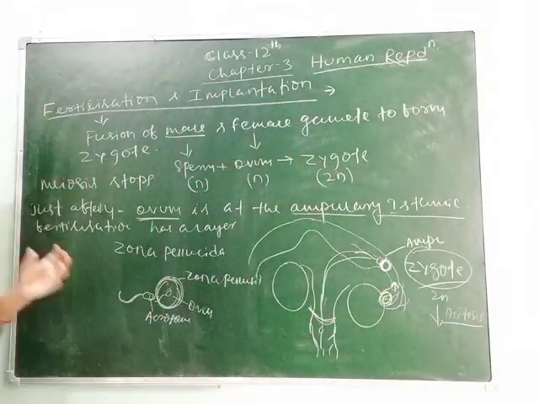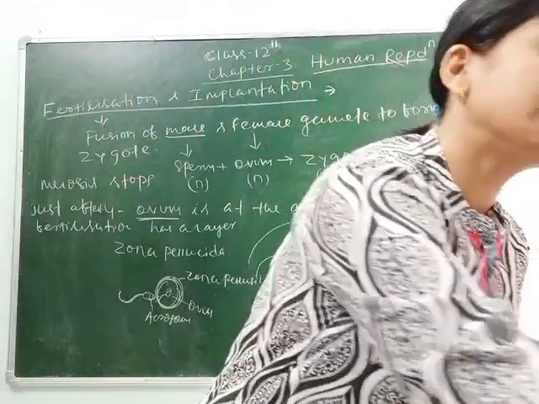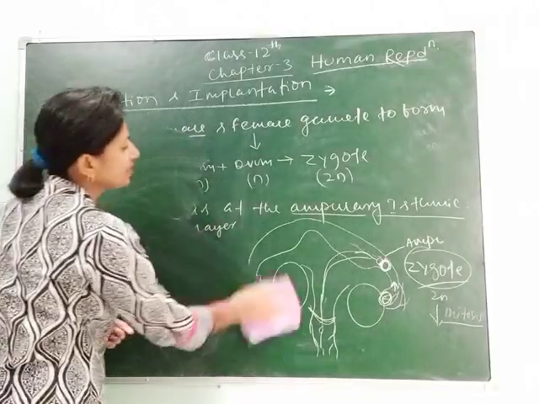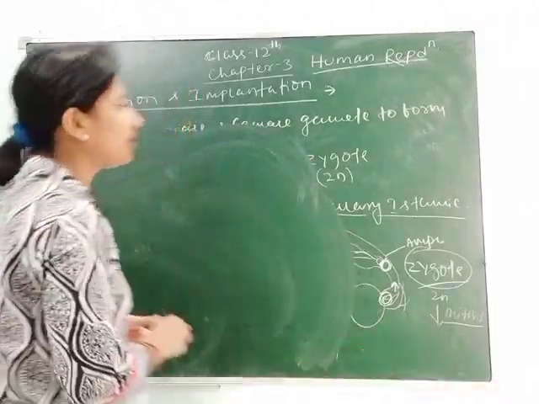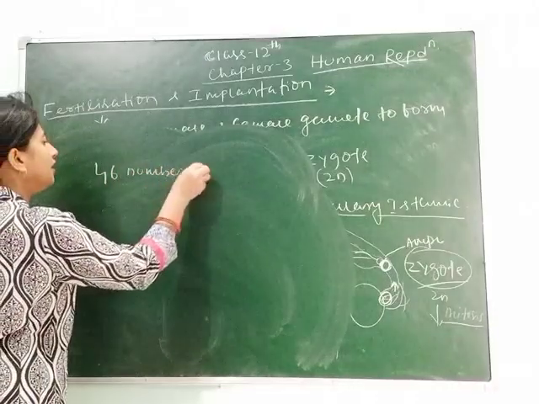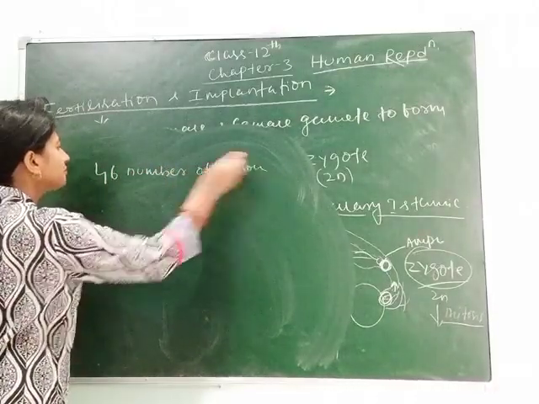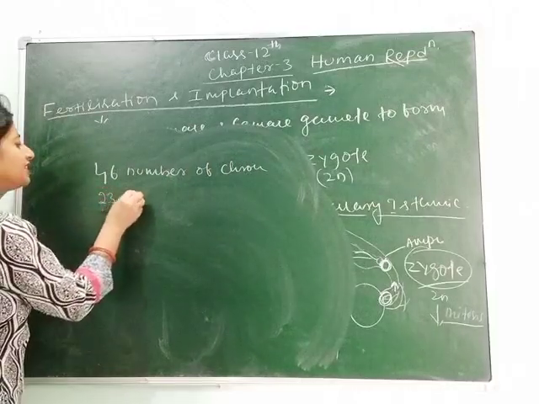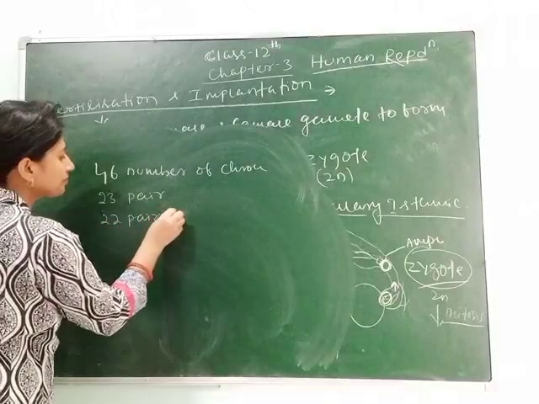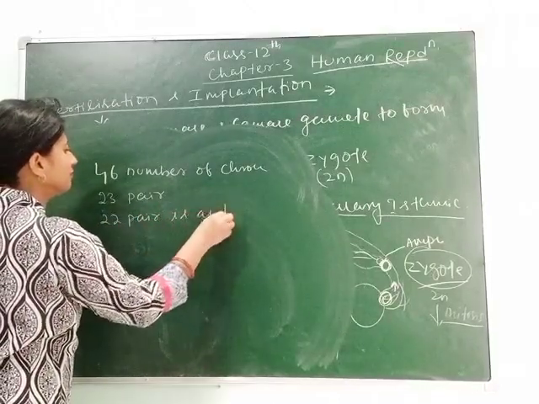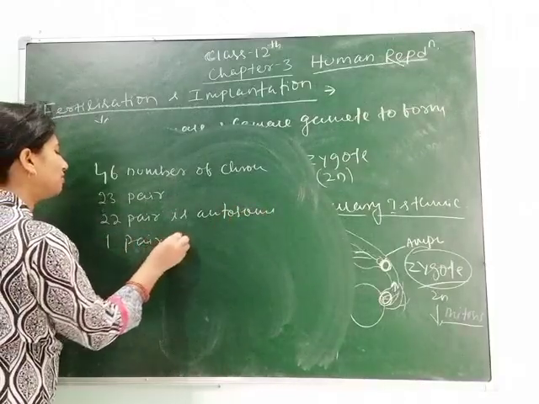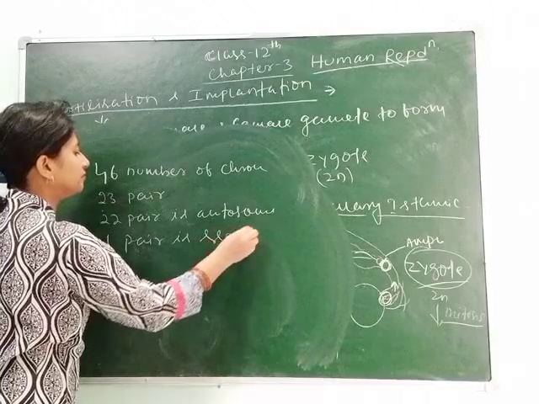Before it enters embryogenesis, here we need to know how the sex of a child in human beings is determined. So students, you can see here, human beings have 46 chromosomes, or we can say 23 pairs, out of which 22 pairs are autosomes and 1 pair is sex chromosomes.